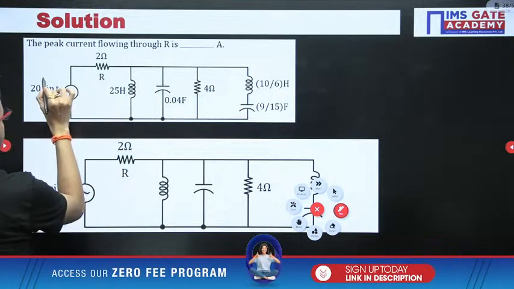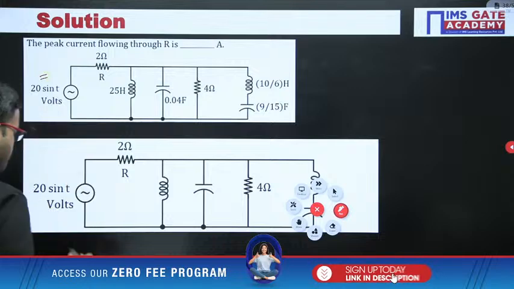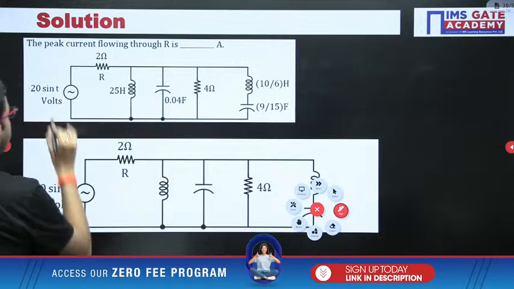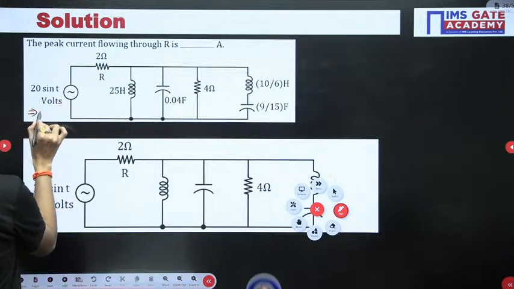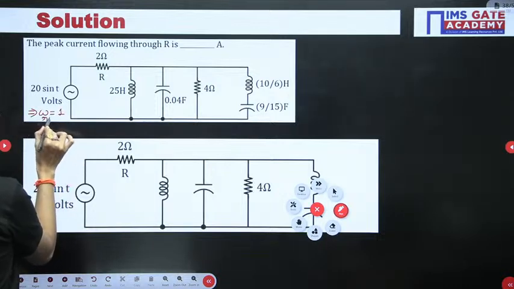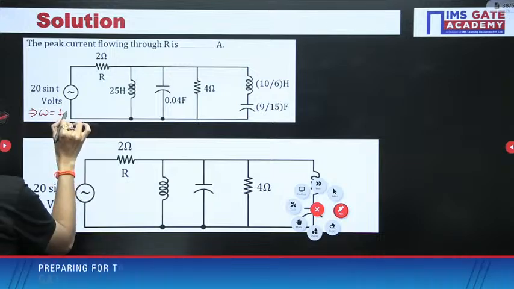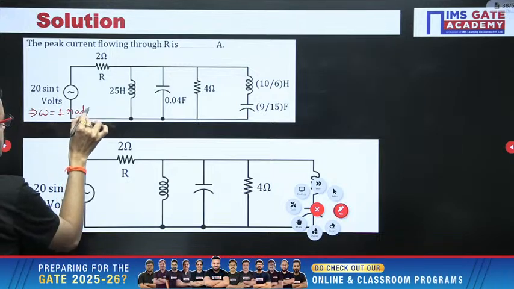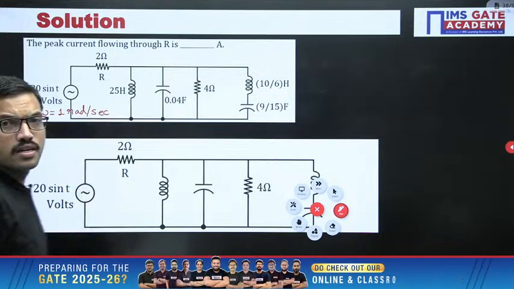Right. So whatever the given circuit is, from here if you observe the sin omega t format, from here you are getting the omega value. How much is it? From here, by observation, the omega value we are getting is 1. Units are radian per second; if you want you can write it, otherwise it is optional. So omega value is 1.